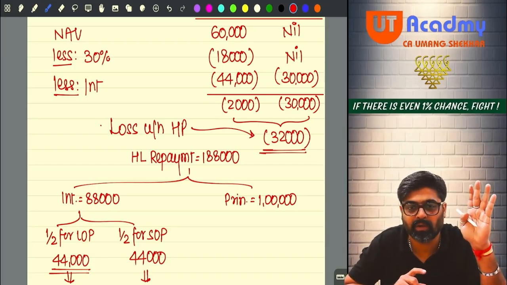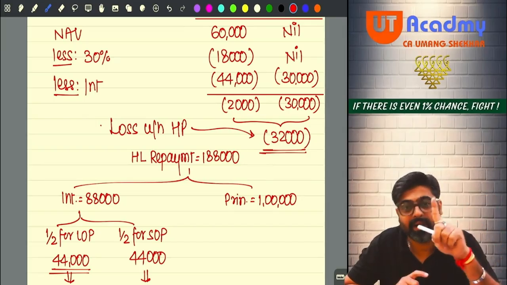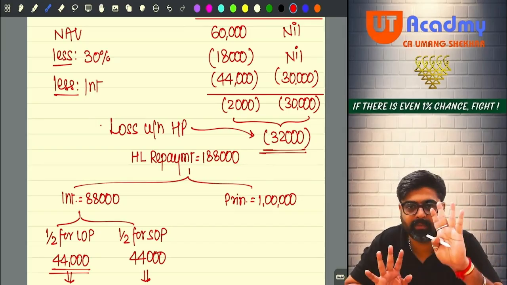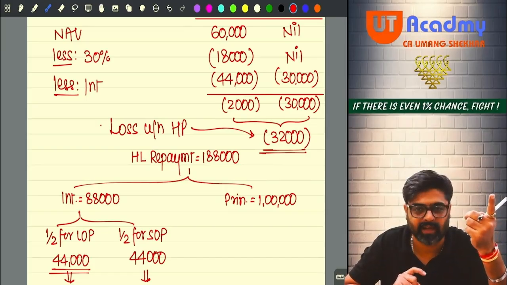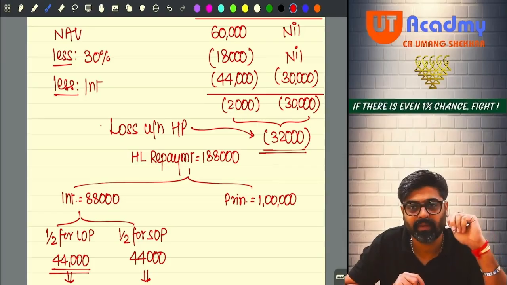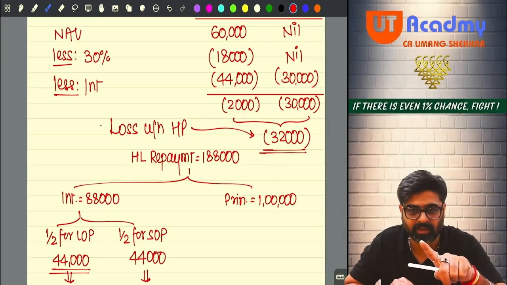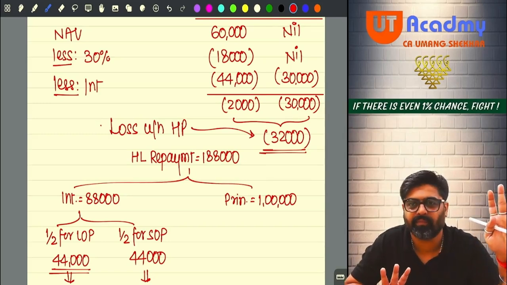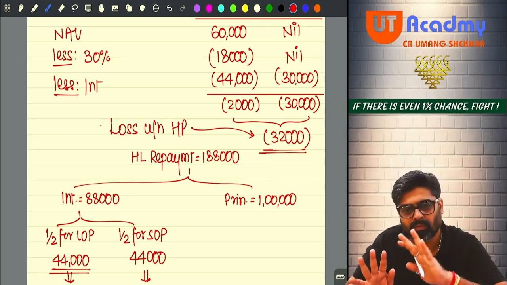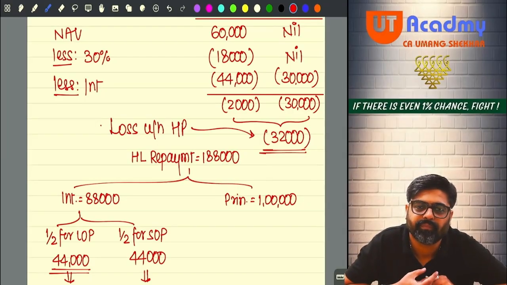SOP interest not allowed, meaning SOP income will be nil. And the 2,000 loss of LOP portion will be there. That 2,000 also cannot be set off against any head because you are following 115BAC. Yes or no? But here, SOP interest will also be allowed. The loss will be 32,000, and this loss can be claimed as a set off against any head because you are not following 115BAC. Done, sir?